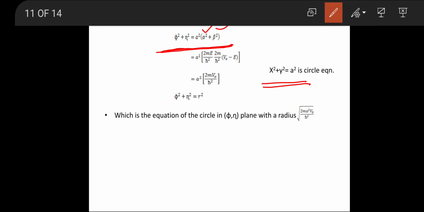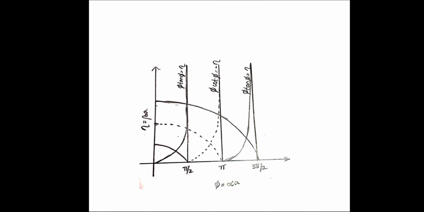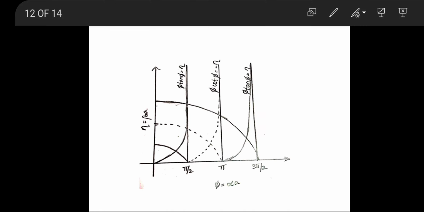So we are considering this whole expression as r square. So finally we are representing phi square plus eta square is equal to r square, which is nothing but the equation of a circle in the plane phi comma eta with radius square root of 2m a square v naught by h cut square. We are representing this in graphical form. We are considering one axis as phi equal to alpha a and the other as eta equal to beta a. On this axis we plot phi by 2, phi, 3 phi by 2 and so on.